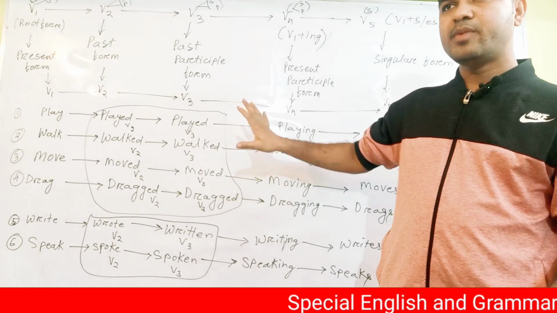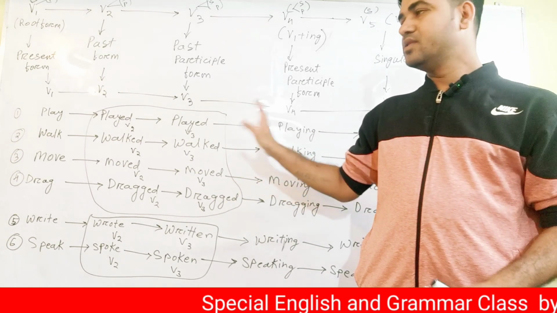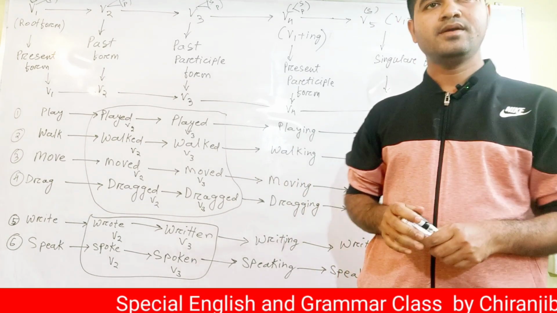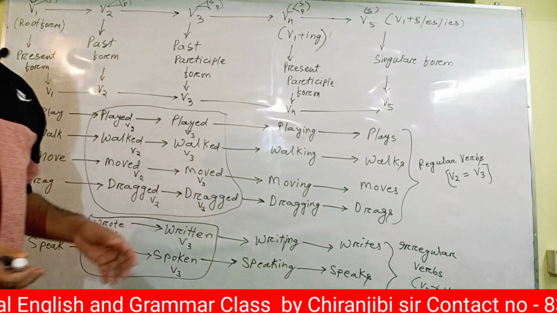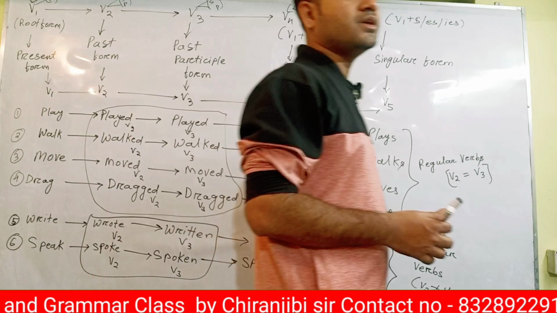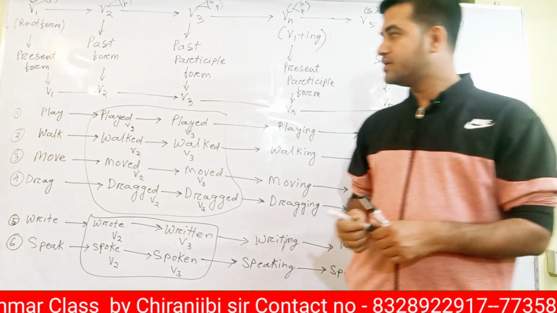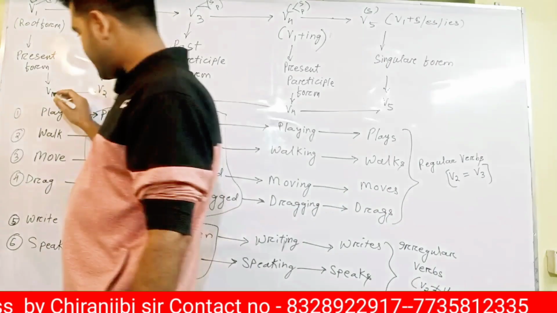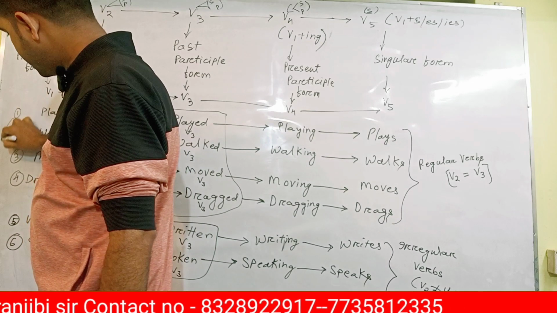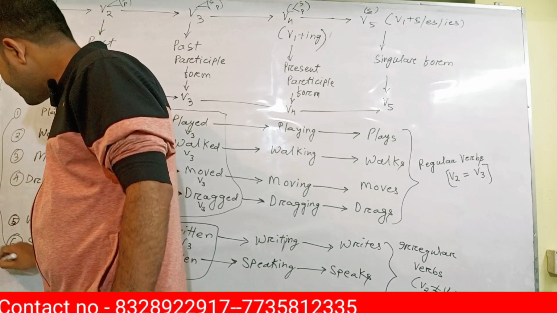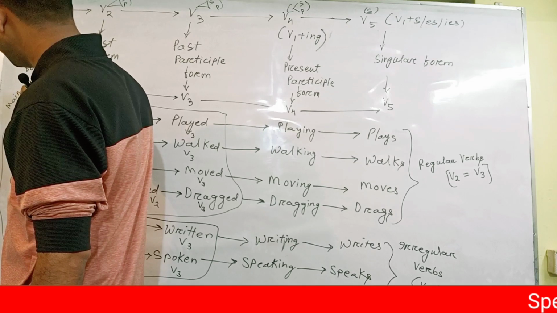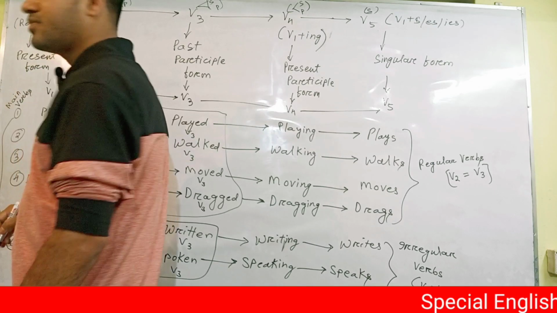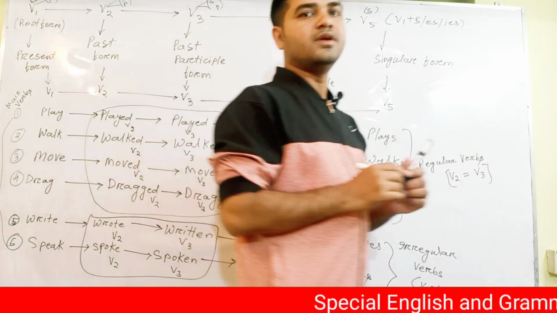Okay. Now you get to know about the five forms. We have so many verbs, and they have five forms. If a word has five forms, these are main verbs. All of these are main verbs. They are not helping verbs. Okay. Written all of you?